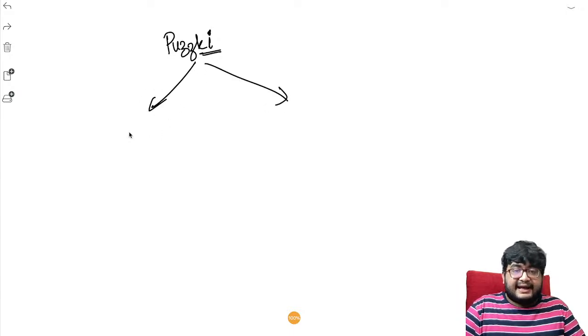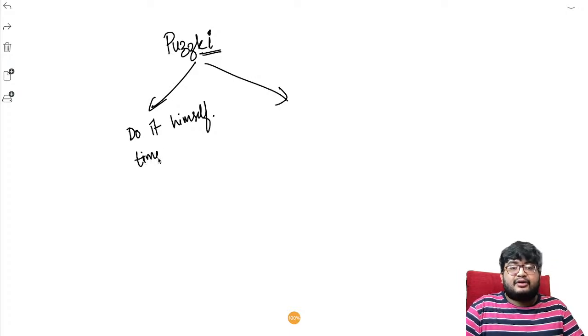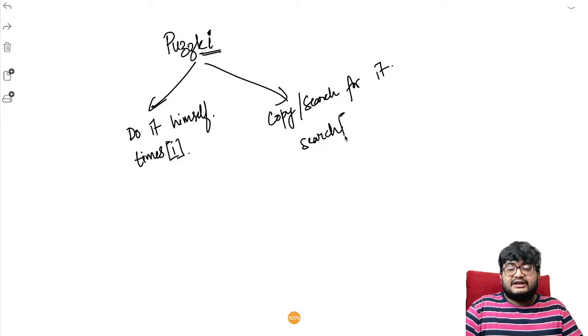One is he can do it himself. In that case, we will use the times array. He will take the amount of time equal to times of I. Or he can copy it or search for it. In that case, he would need the time equal to search of I.